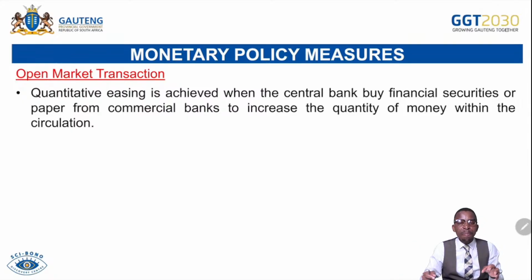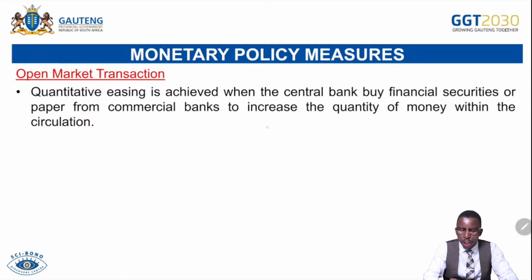So if ever the Reserve Bank sells bonds to commercial banks, it is taking money from the circulation, meaning it remains with more money in custody and less money supply will be available in the circulation. So quantitative easing is achieved when the central bank buys financial securities or paper assets from commercial banks to increase the quantity of money within the circulation.